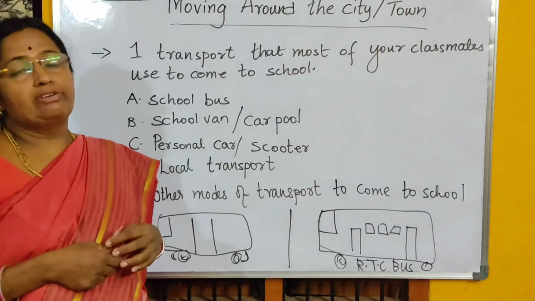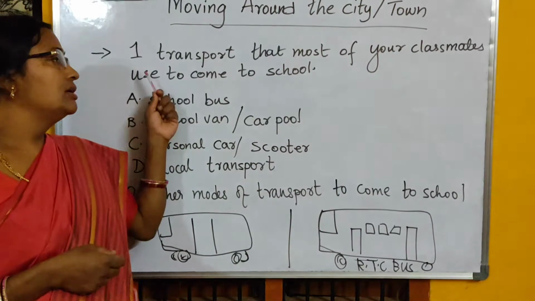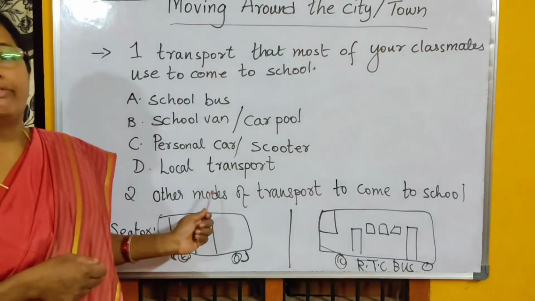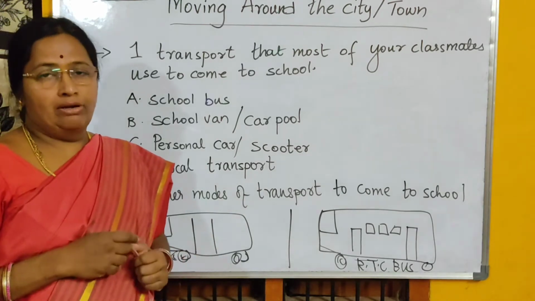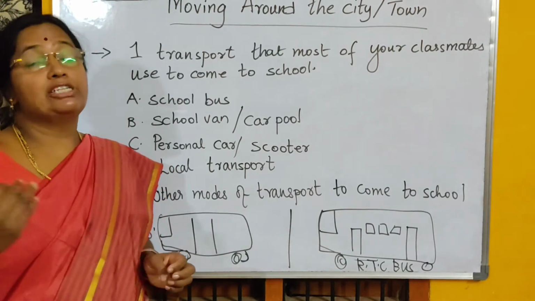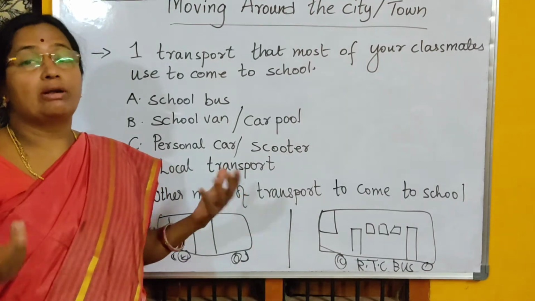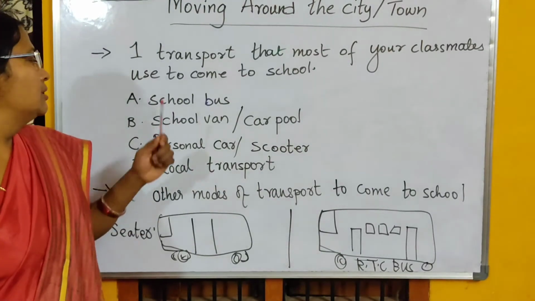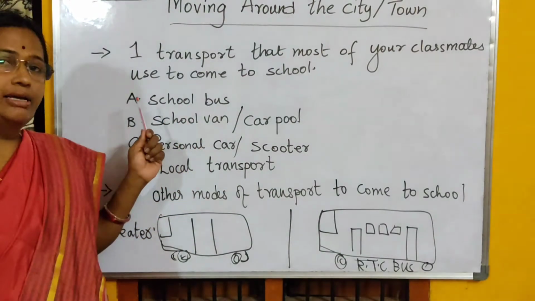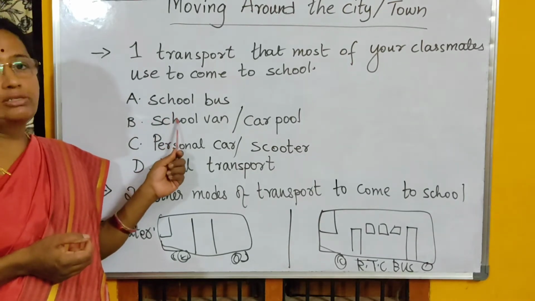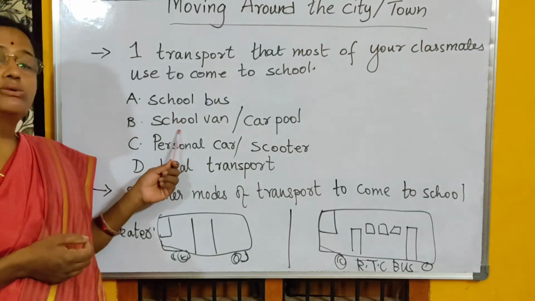I repeat the question once again. Choose any, see here some 4 options are given. You have to select one vehicle, one mode of transport which most of your classmates used to use. So school bus, they come from their home to the school, right? So do they use the school bus? Do they use the school van?